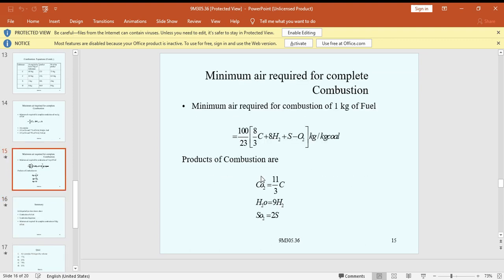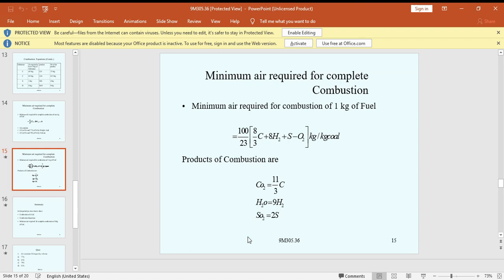So the minimum air requirement for 1 kg of fuel equals 100 by 23 times (8 by 3 C plus 8H2 plus S minus O2) kg per kg of fuel. Here the products: CO2 equals 11 by 3 C, H2O is 9H2, and SO2 is 2S. Here C, H2, S, O2 are the masses of carbon, hydrogen, sulfur and oxygen in 1 kg of fuel.